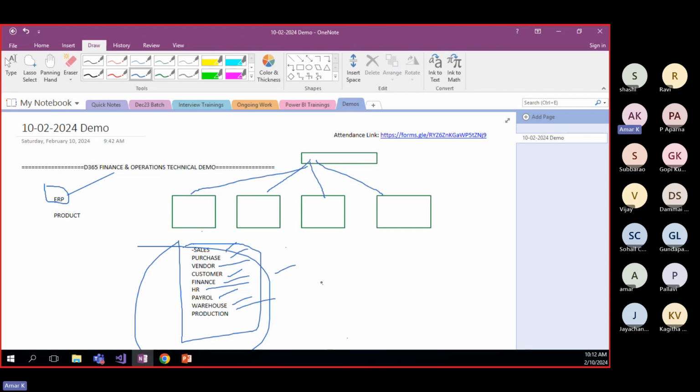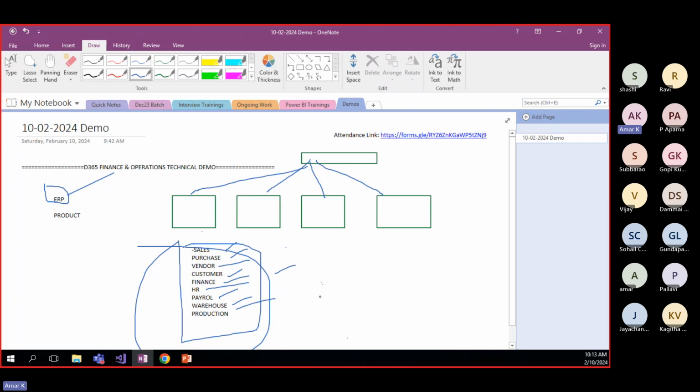Can anyone tell me, after purchasing this product, is it ready to use from the first day onwards? Yes, definitely it's ready to use from the first day onwards, but not 100%. If you purchase a mobile phone or a laptop, once you get it from your vendor, is it ready to do your work? No, we need to go for installation of our regular software, web-related and on-premises, and only after installation will it be useful for our day-to-day transactions.